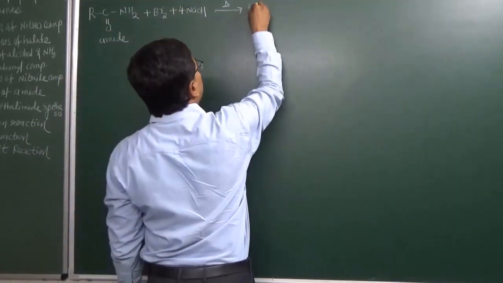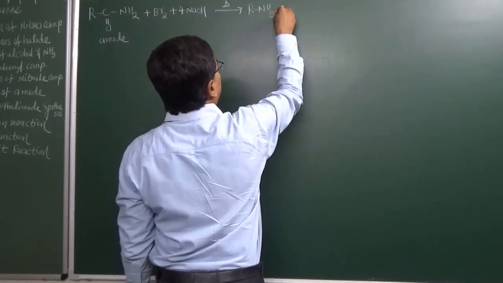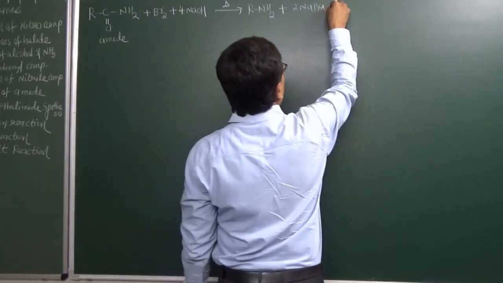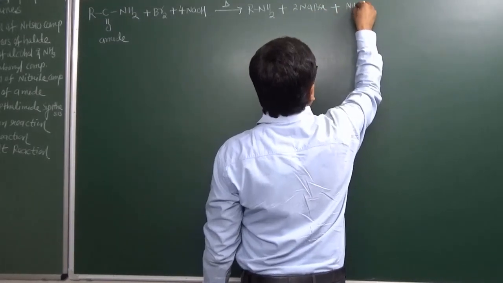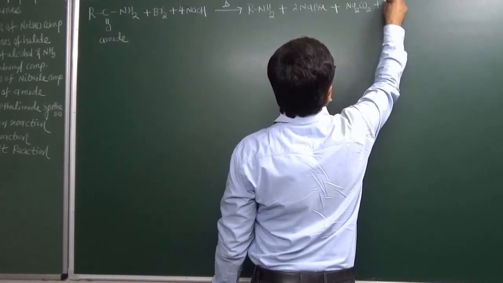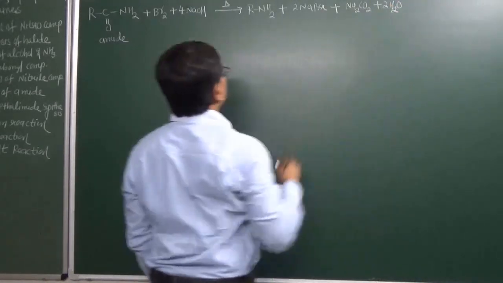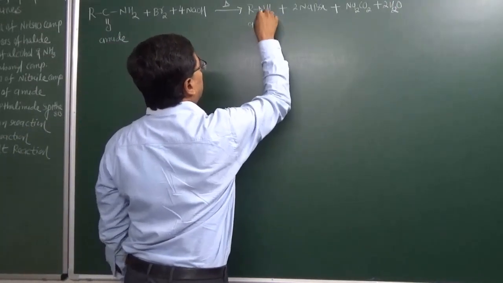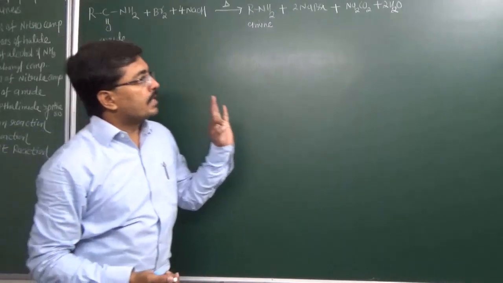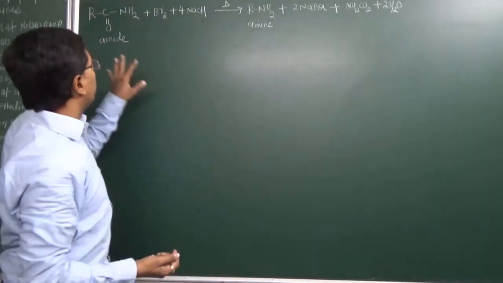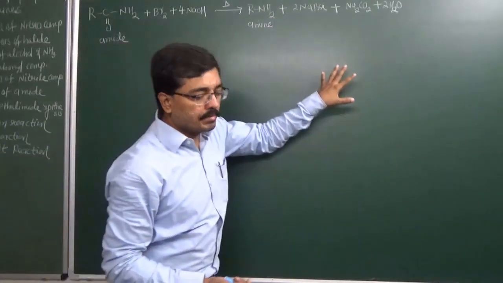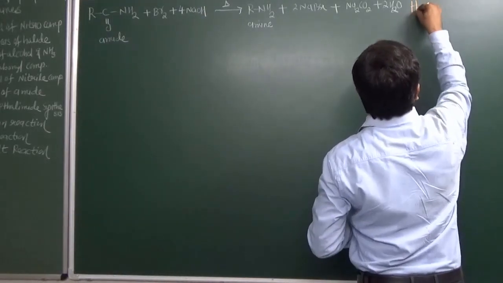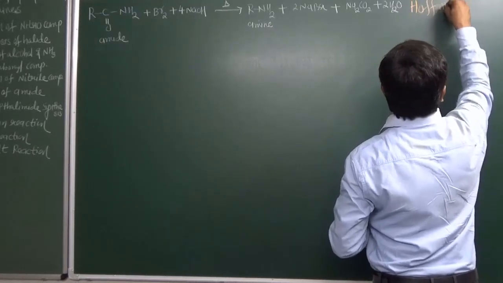Whatever primary amine is obtained has one carbon atom less, and we get some byproducts: sodium bromide, then sodium carbonate and water molecules. These will be obtained as byproducts. So the basic idea of the Hofmann rearrangement reaction is that, by using it, an amide can be converted into primary amine.